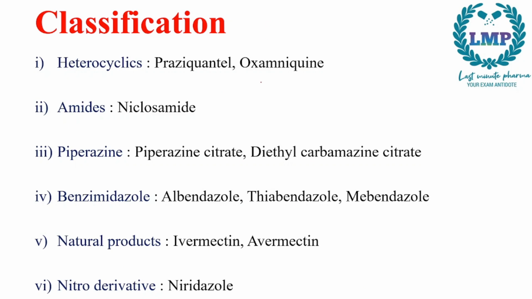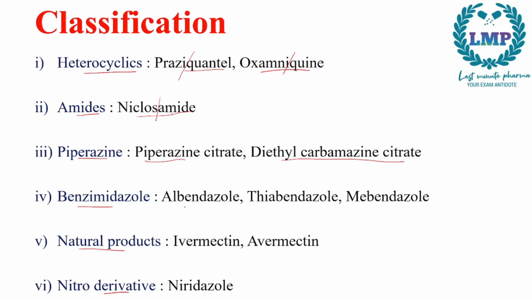Now for the classification of anthelmintic agents, we have heterocyclics, amides, piperazine, benzimidazole, natural products, and nitroderivatives. In heterocyclics we have praziquantel and oxamniquine. In amides we have niclosamide. In piperazine we have piperazine citrate or diethylcarbamazine citrate.